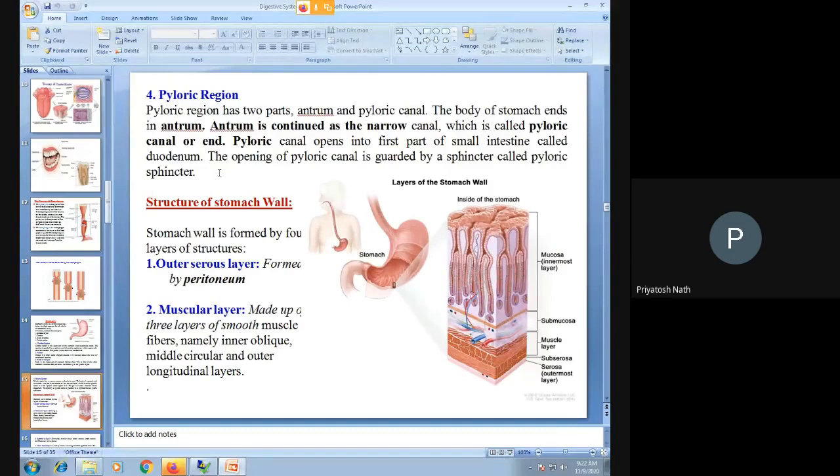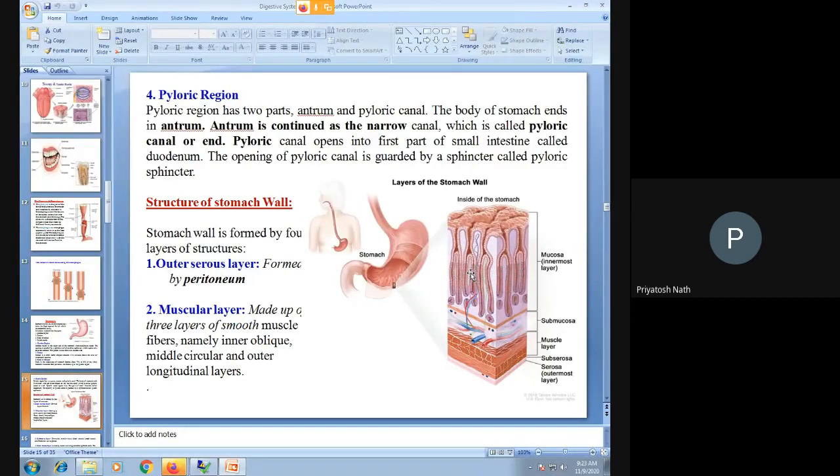Then we discussed the wall of the stomach. There are four layers from the outside to the inner side: serosa, with the subserosa also coming under the serosa, then the muscularis layer, and then the submucosa and the mucosa. The mucosa contains the glands of the stomach, and the glands include the peptic glands.